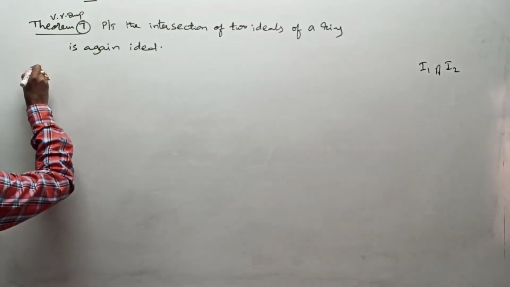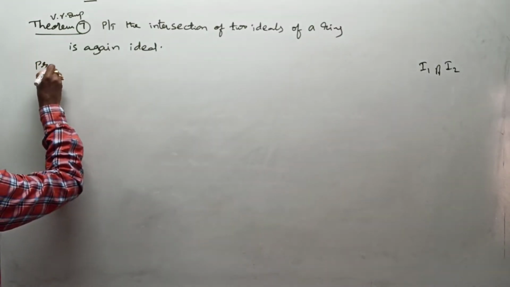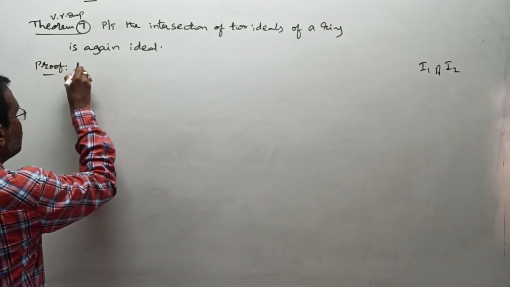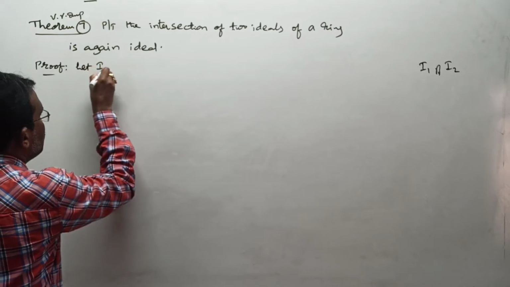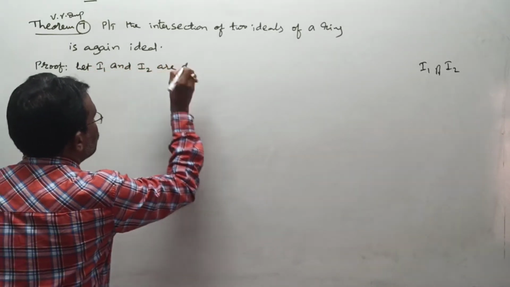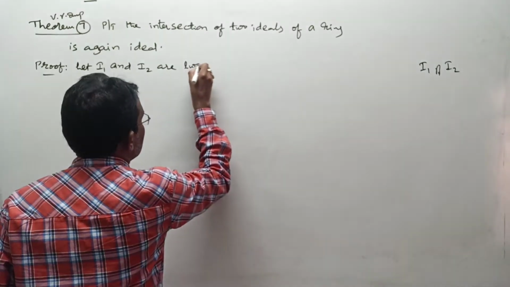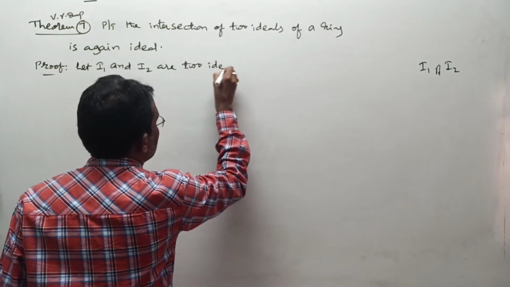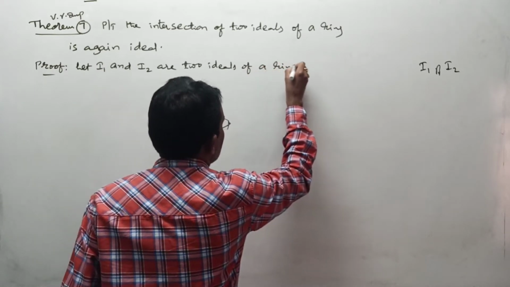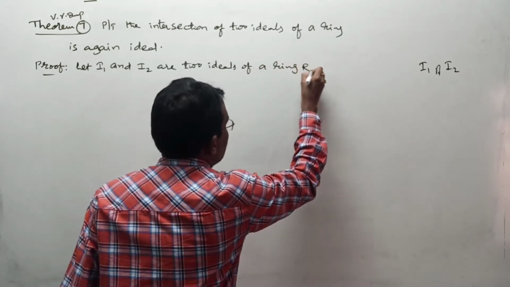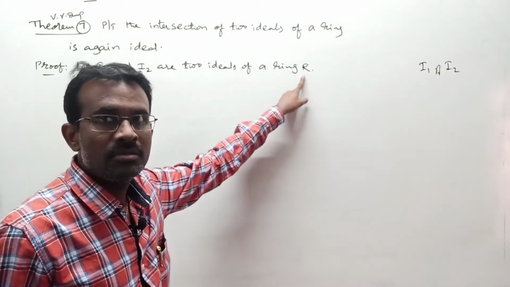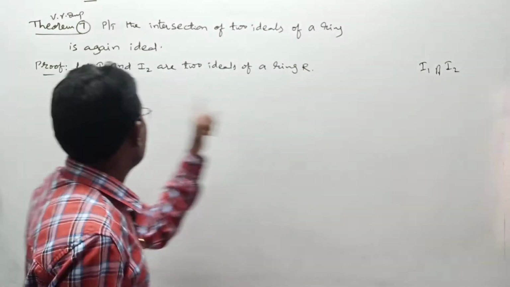For that, first of all, let I1 and I2 be two ideals of a ring R. But look here: whenever I1 is an ideal of ring R, the zero element of ring R should be in I1.